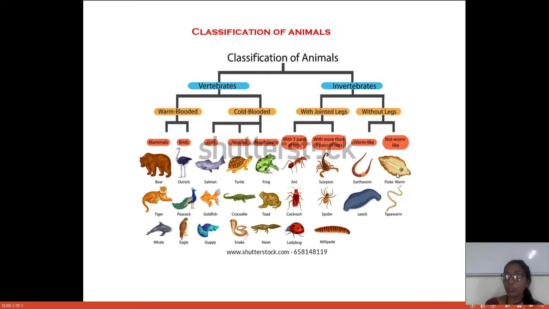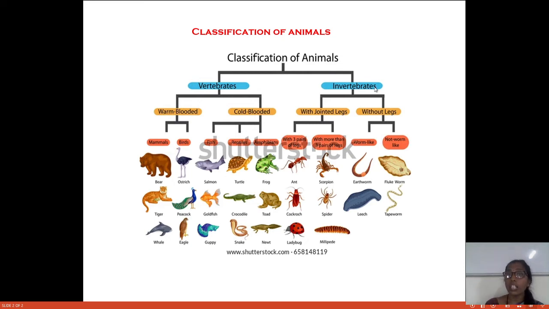So these are the worms. These are the fluke worm, tapeworm, leech. These are all parasitic worms which do not have any kind of legs because they do not require movement of the body. They are attached to the host body and they are feeding from the host. Whichever host they are attached to, they get their food from their host. So they do not require legs or any kind of movement organs.